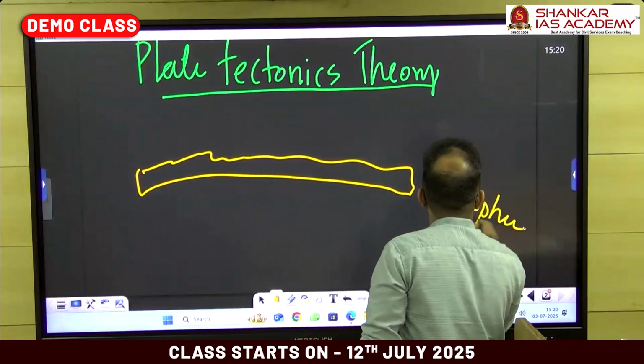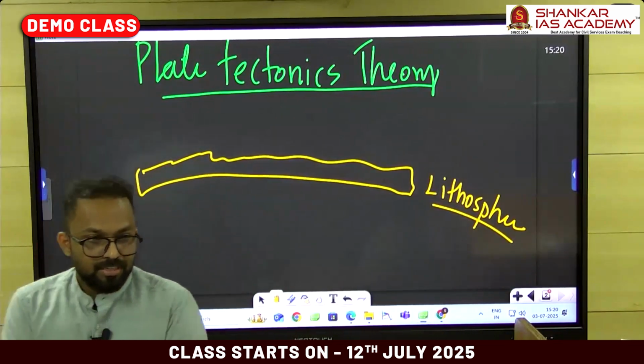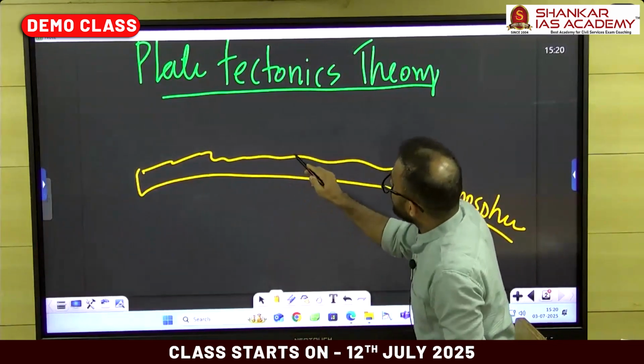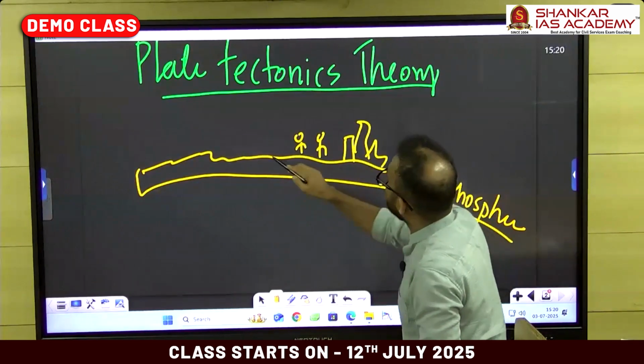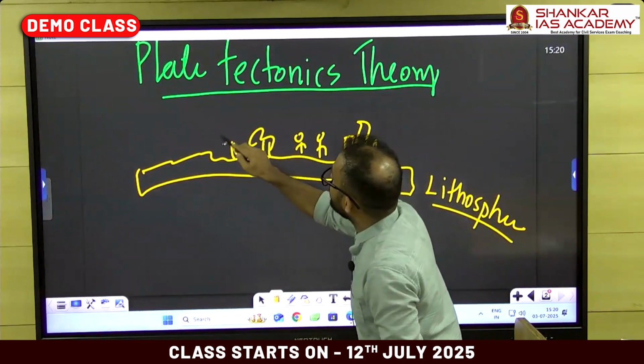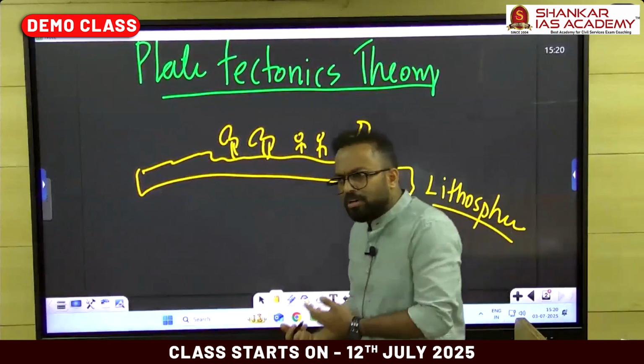Lithosphere. Lithosphere means a sphere which is made up of solid rocks. So this is the place where we all are living. Our buildings are there, vegetations are there, everything is there. This is called as a lithosphere. What is there below the lithosphere?